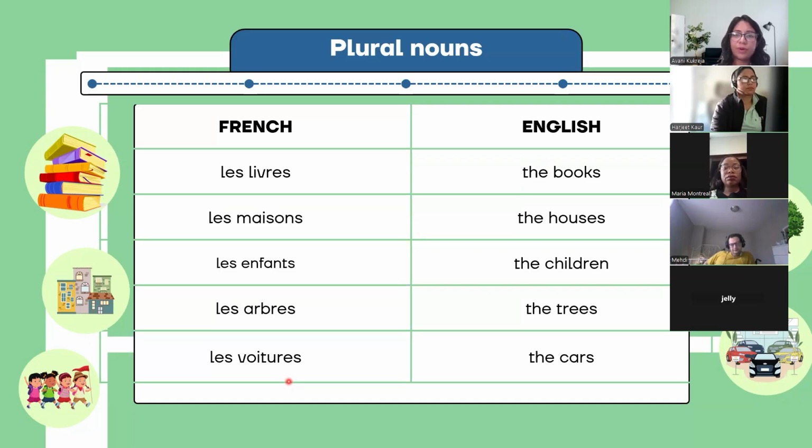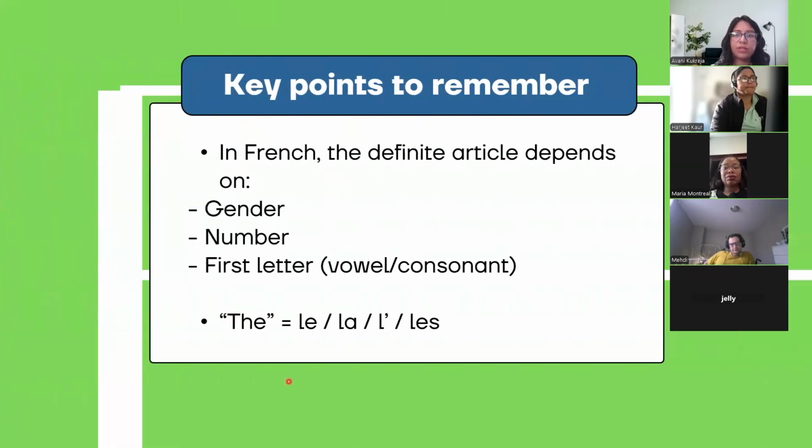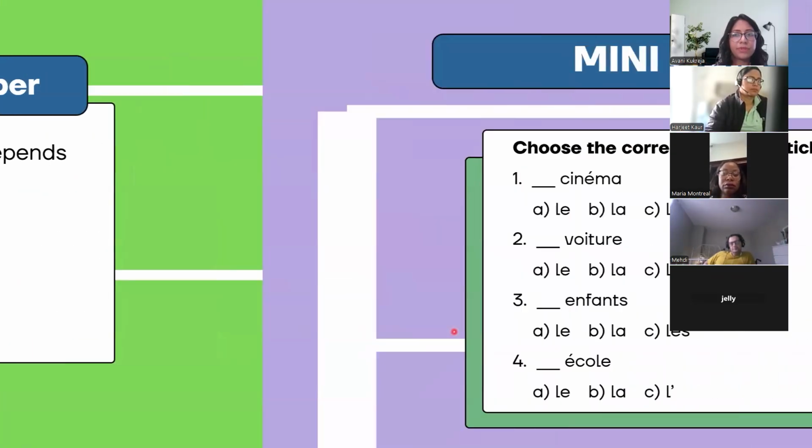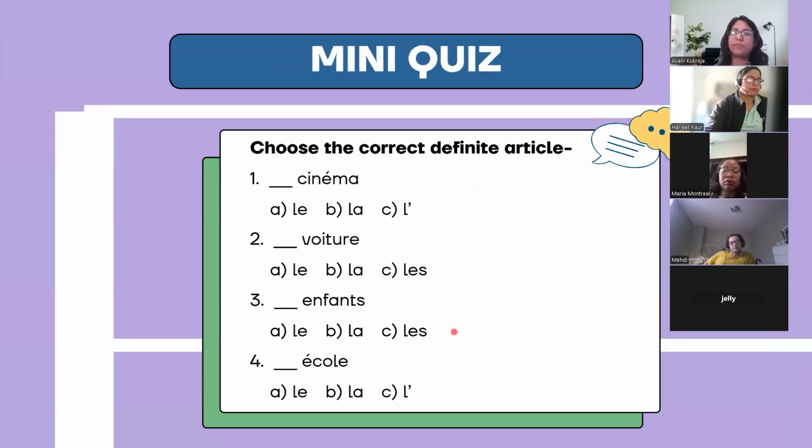All right, let's move on. Now, a quick recap. The definite article depends on the gender of the object we're talking about, the number, is it singular or plural, and whether the first letter is a vowel or a consonant, basis which we decide le, la, l apostrophe, or les. Let's do a small activity.